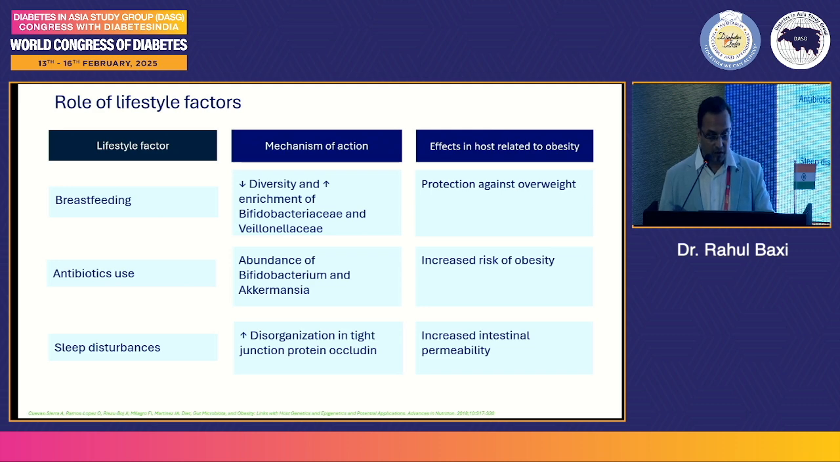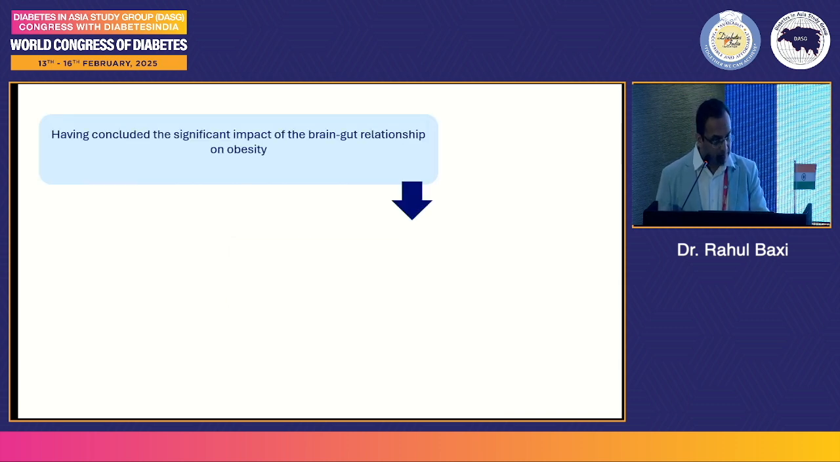Antibiotic use, we have discussed, increased risk of obesity. And sleep disturbance, again very important, very underrated, I feel. Stress and sleep: we all treat diabetes and obesity. We talk about drugs, we talk about diet, we talk about exercise. Generally speaking, we must also address sleep and stress for all our patients because that is part of lifestyle and a very, very important factor to achieve good control of these conditions.